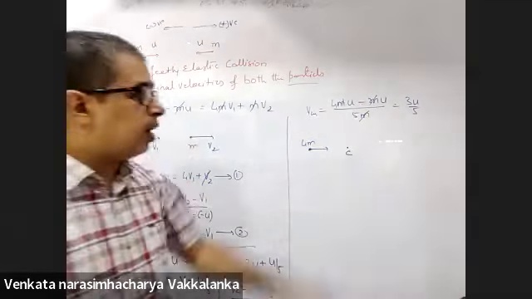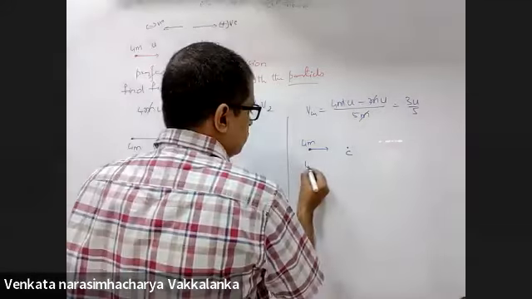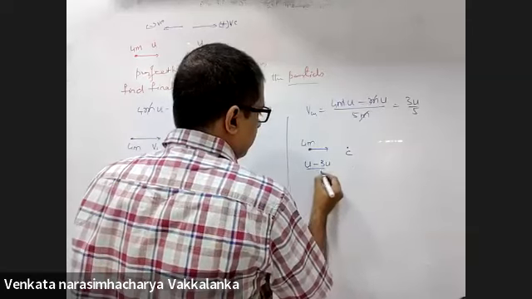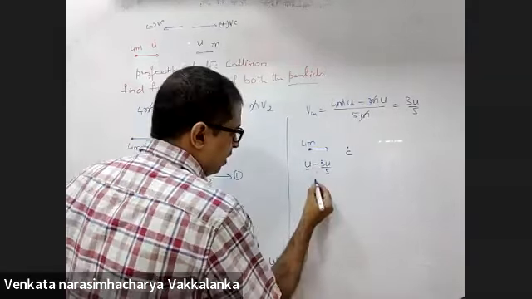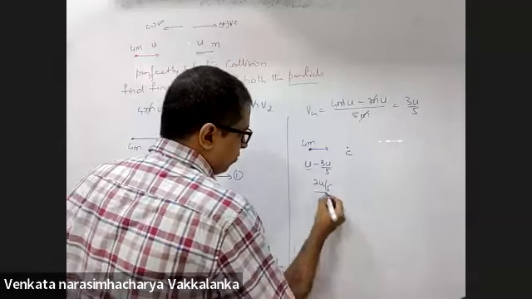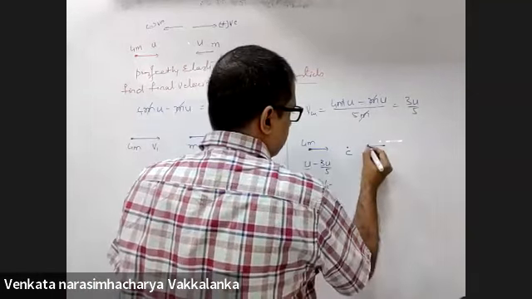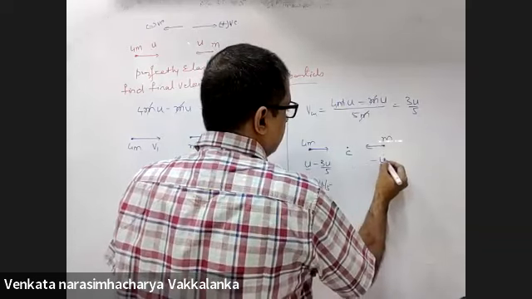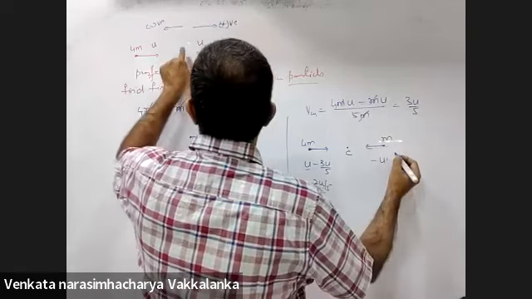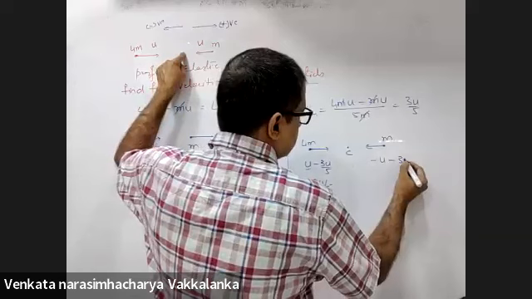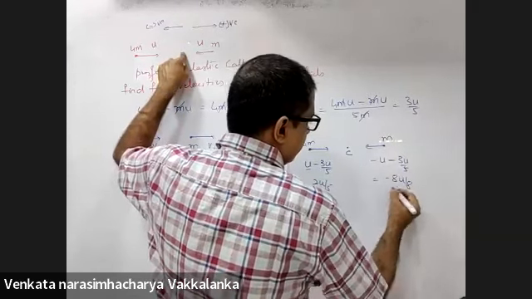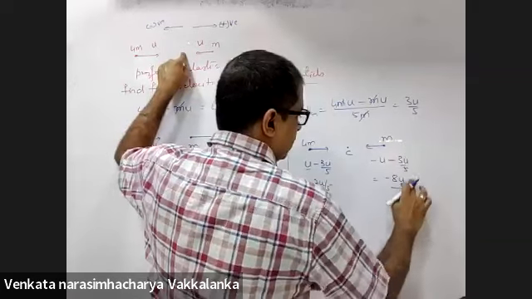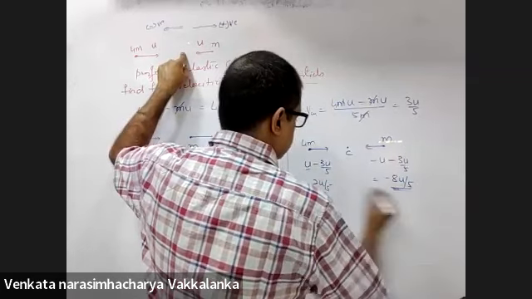This will be 2u by 5. This m will be minus u minus 3u by 5. This will be minus 8u by 5. Is my calculation correct? Yes, sir.